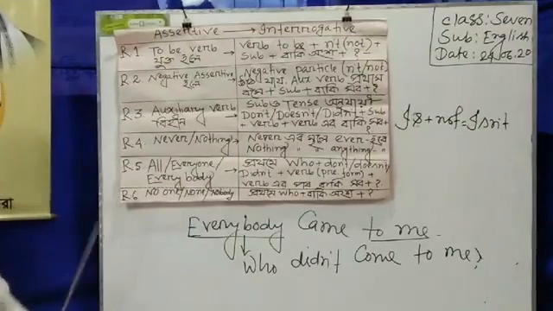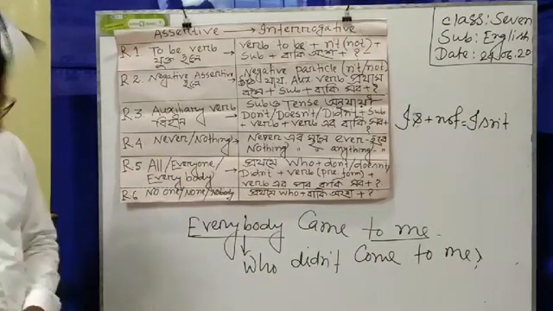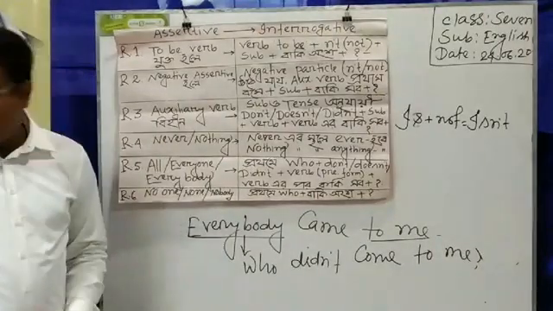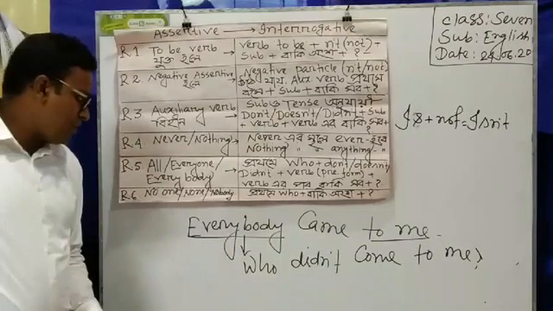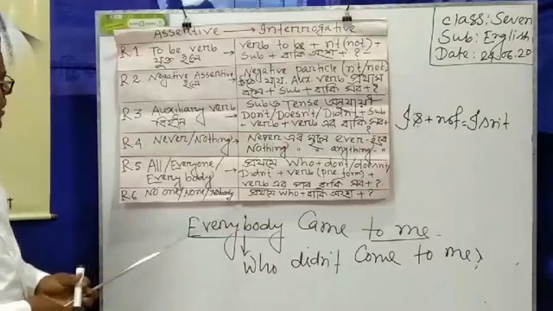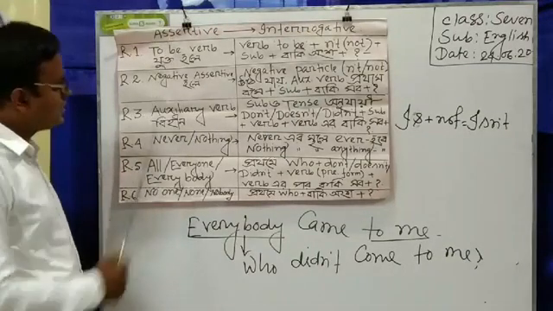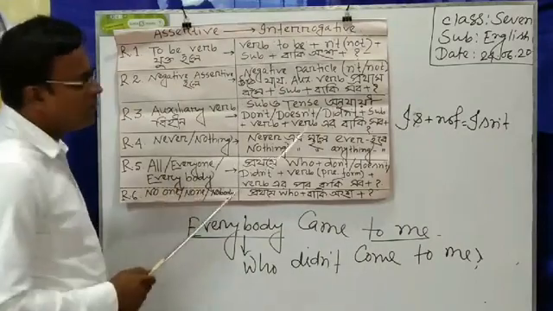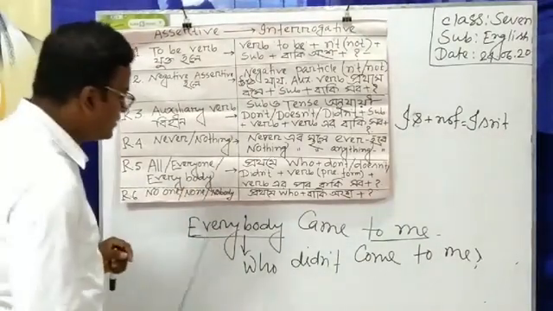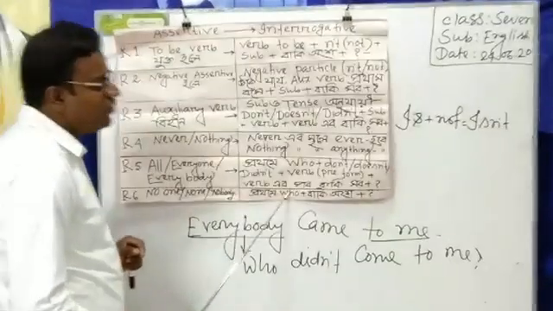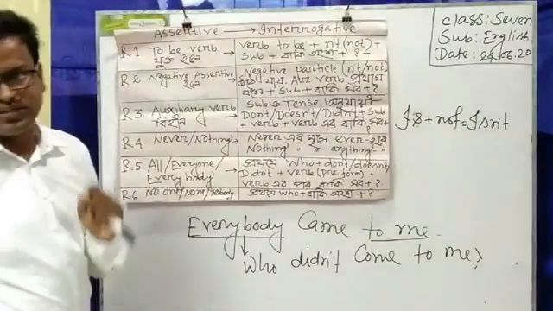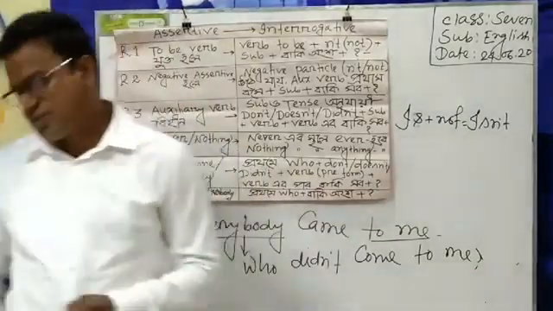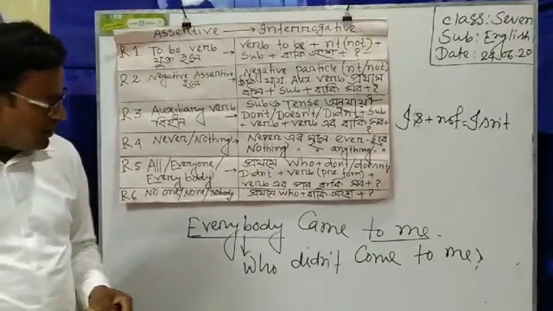Yes, today now rule number 6. Rule number 6, here we can see that no one, none or nobody. If there is no one, none or nobody in an assertive sentence, then if we want to transform it into an interrogative sentence, at first we have to write who and then the other part of the sentence, and at the end of the sentence there will be the note of interrogation. Dear student, I am writing a sentence.